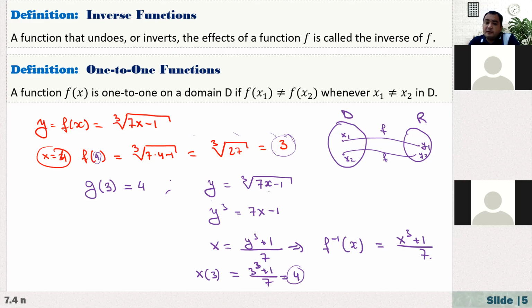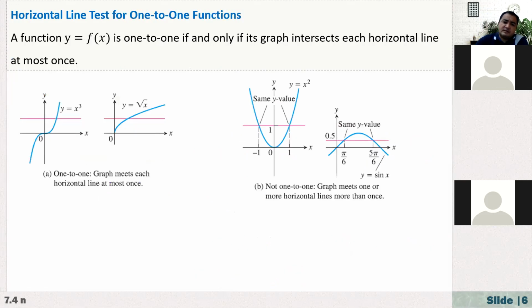But for example, a quadratic function is not 1 to 1. I will talk about this test. Horizontal line test for 1 to 1 functions. A function y equals f of x is 1 to 1 if and only if its graph intersects each horizontal line at most once, right? Otherwise, it's not 1 to 1.